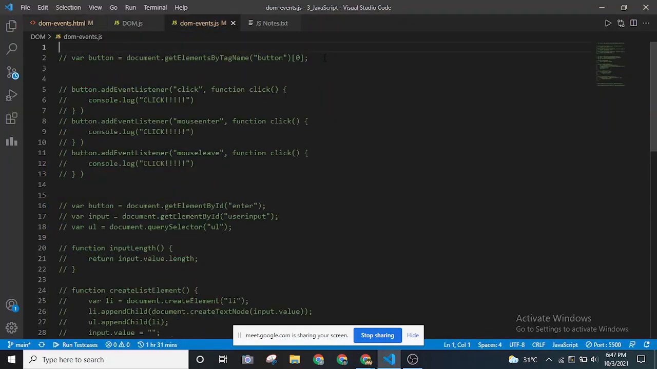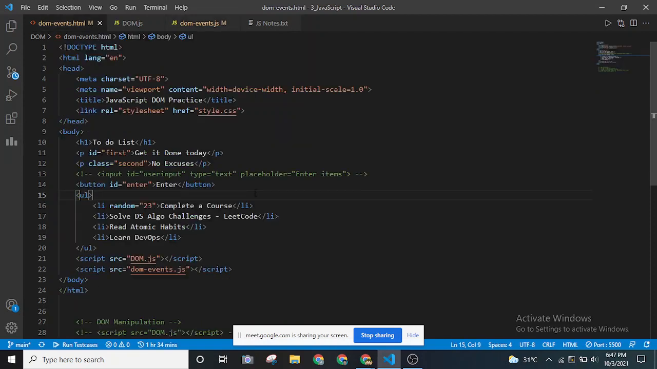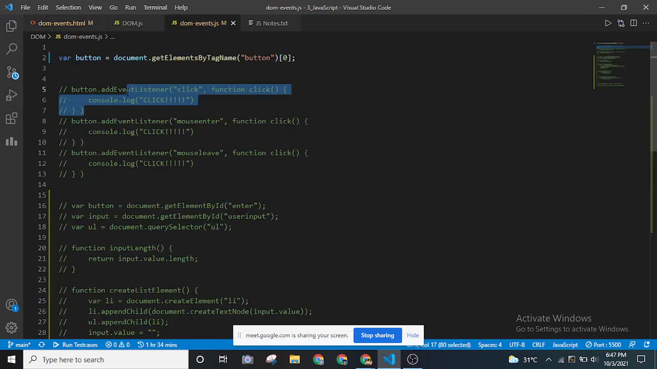The first line of code I'm using over here is getting the button that I have. The button element that I have, I'm grabbing using document.querySelector, and I'm using the array notation so that I get the entire tag neatly over here. I'm storing it inside a variable called button. With this, I'm going to introduce a DOM event.